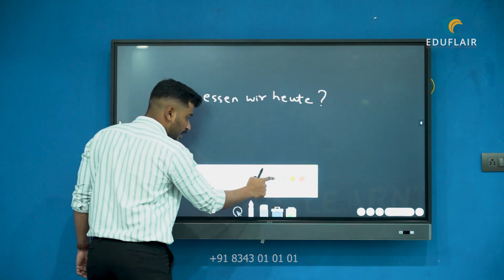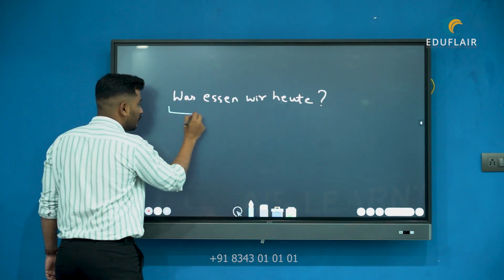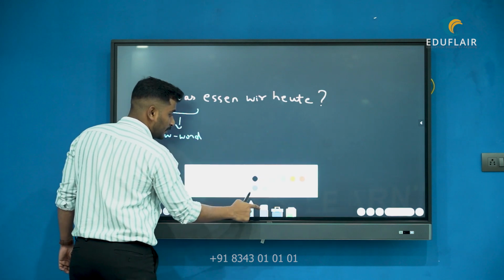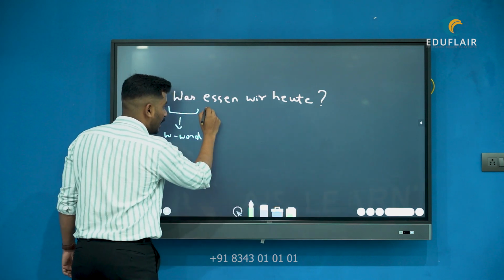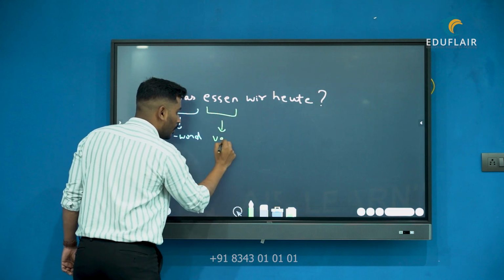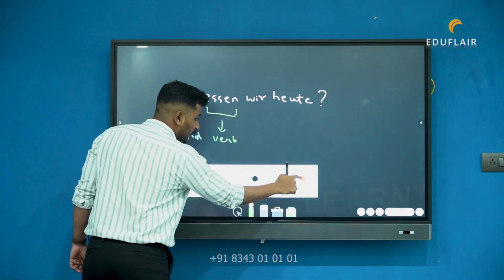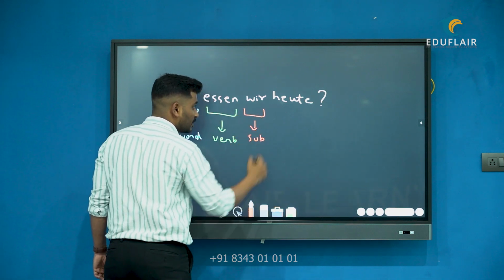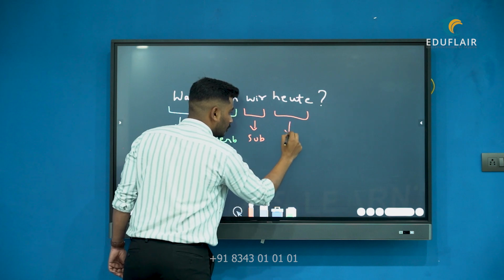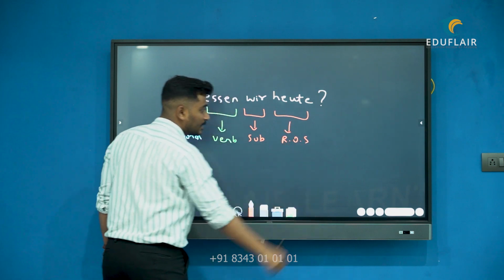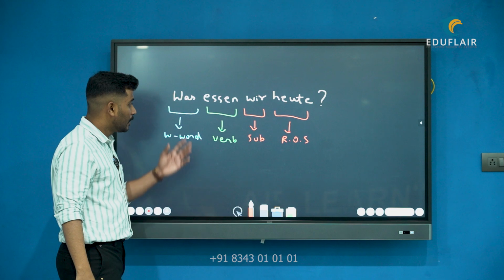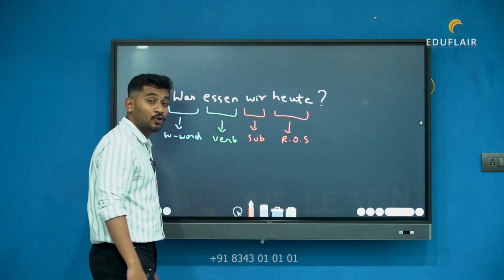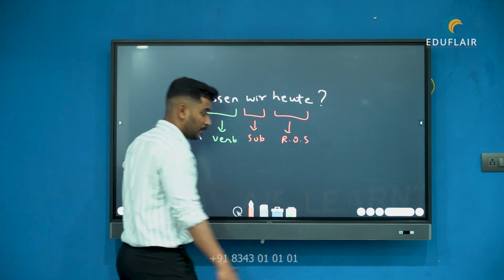Now let me break it once again for you. First position we had our W word. Then second position we had our verb. Then at third position we had our subject, and then the rest of the sentence. So this was the sentence structure for W word questions. Let's go to the yes no question.